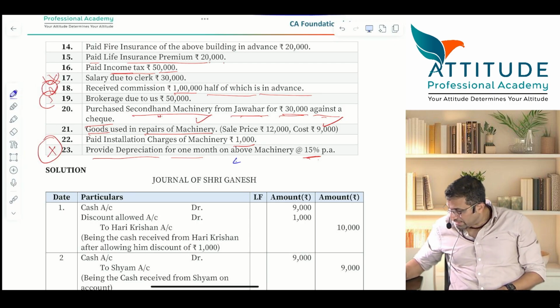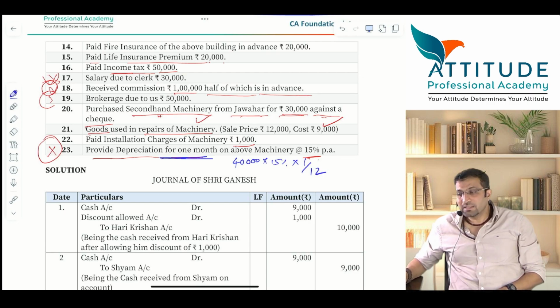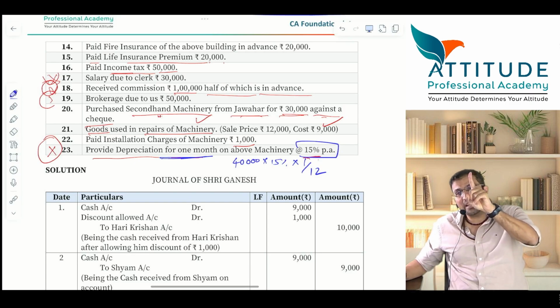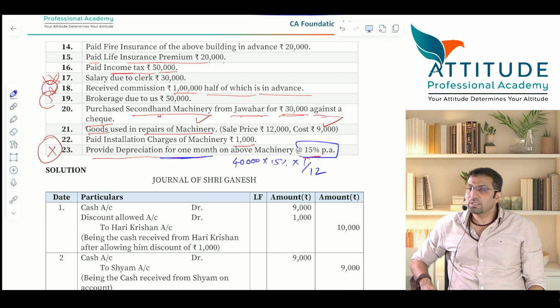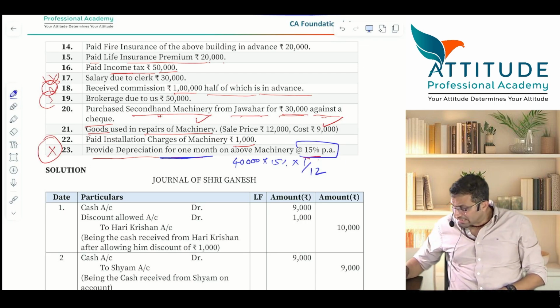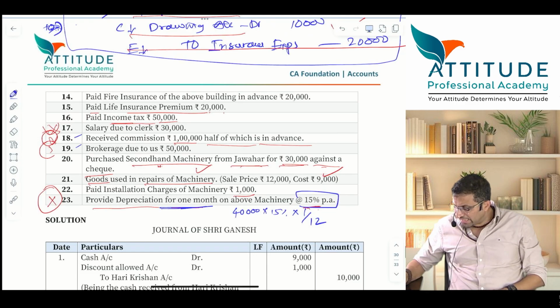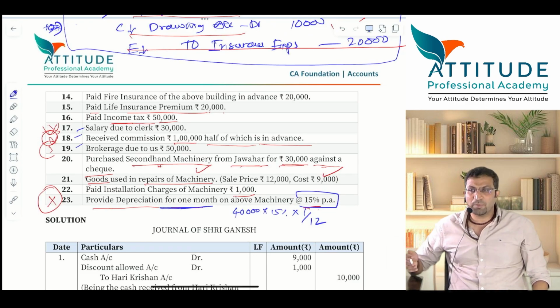Very simple: 40,000 into 15% into 1 by 12. ये 1 month का है ना? But this 15% is per annum. So you have to calculate depreciation for only 1 month. Anyway, depreciation chapter is going to come later on. Up till here, any difficulties? Except these 3, 17, 18, 19 we'll see later on. Later on means today only we're going to see. Now, I'll give you an example here, okay?